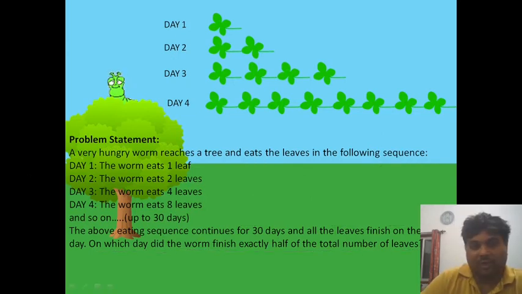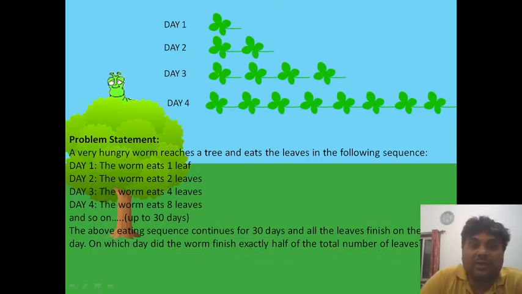Time is over now. A very hungry worm reaches the tree and eats the leaves in the following sequence as given, and it sequentially eats for 30 days. So the question is this: on which day did the worm finish exactly half of the total leaves?